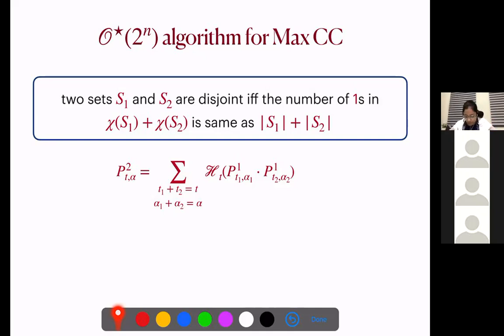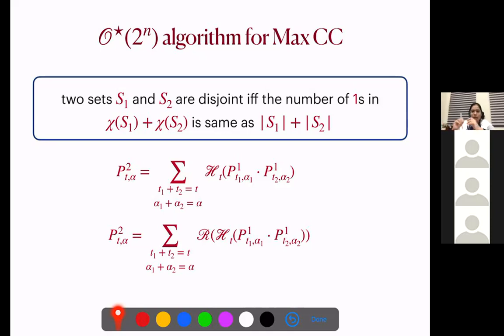But the coefficients of these monomials might be large, right? We might get a number of monomials with the same exponent, so it might add up and lead to large coefficients. So what we do is we just ignore those coefficients and we just keep these representative monomials, okay? It will be clear a little later, but we just care about the information that there exists a monomial. We don't care about the coefficients, okay?